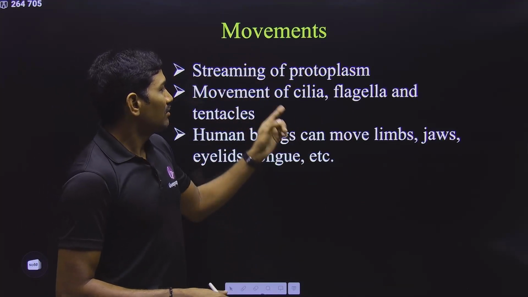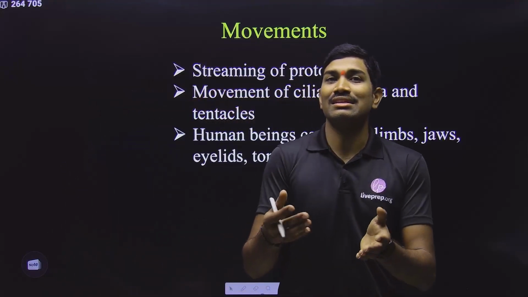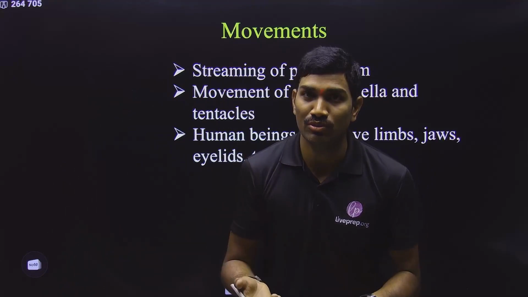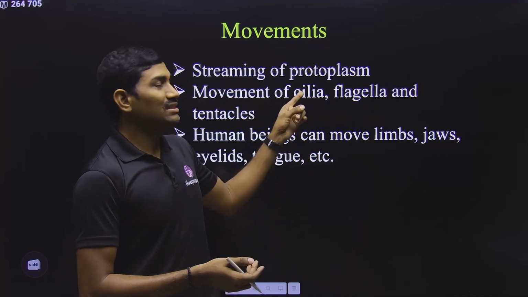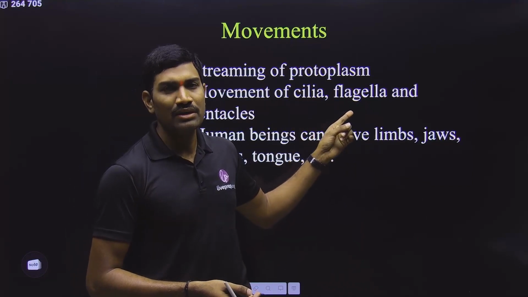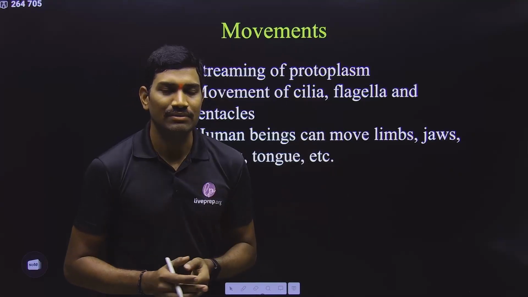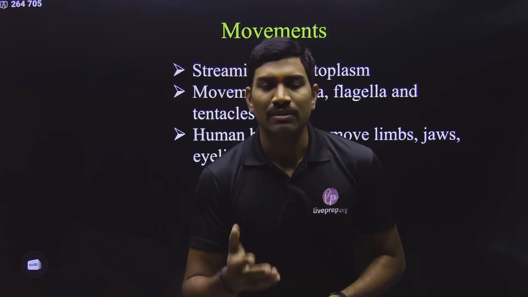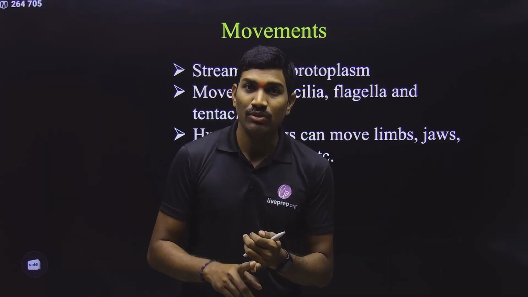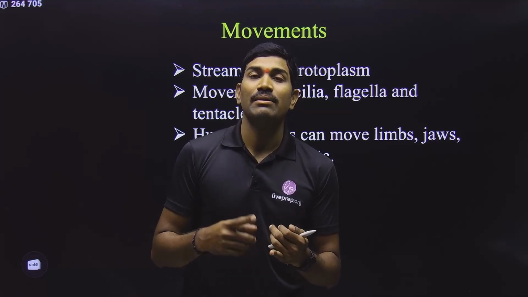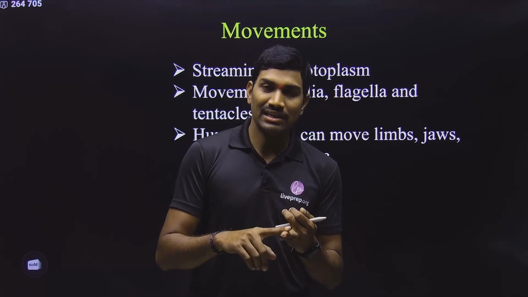And please remember, wherever cilia, flagella and tentacles are present, don't think that the cells having these structures are always able to move. The cell may or may not be able to move, but these structures are able to move. Let us consider a cell having cilia, for example Paramecium. Paramecium has cilia, and because of the movement of cilia, Paramecium is able to move. So in this case, the cilia-containing cell is able to move.